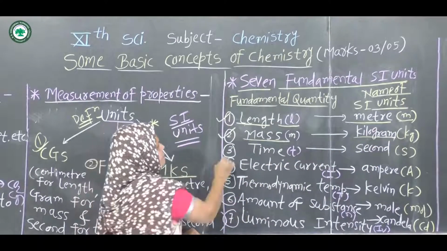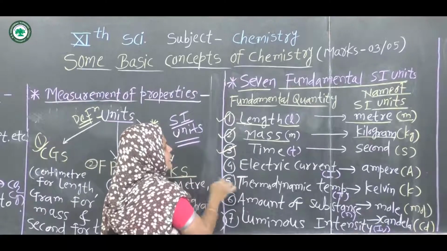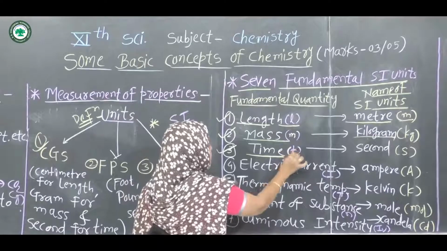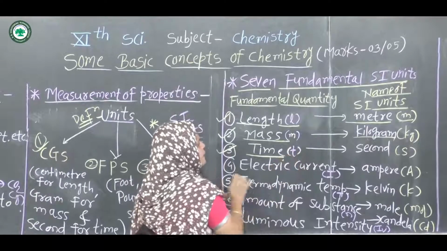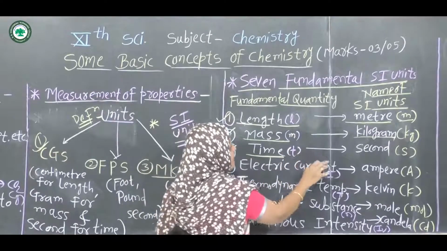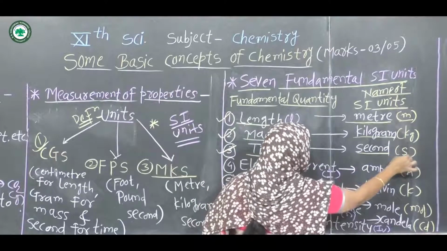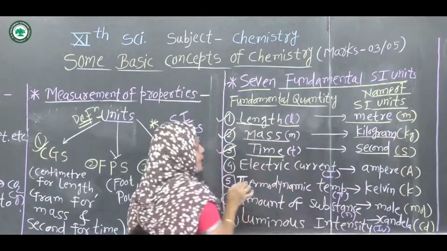Then the third fundamental quantity is time, which has the symbol small t, its SI unit is second, and the symbol for second is small s.